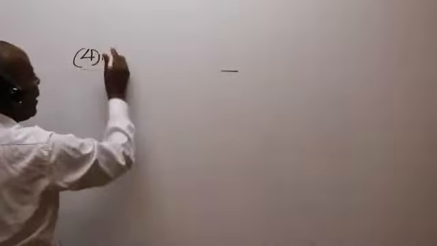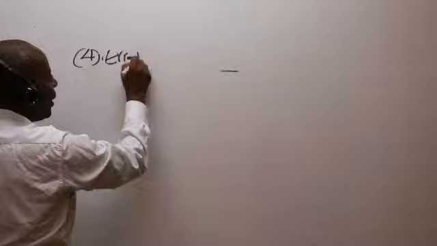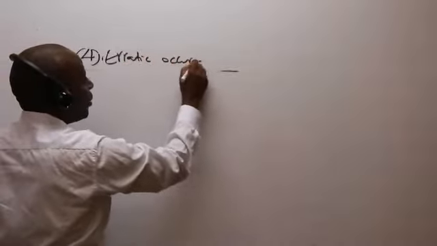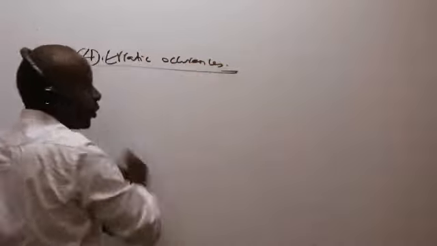The fourth one is supposed to be erratic occurrences. So erratic occurrences, ladies and gentlemen, are which ones here?